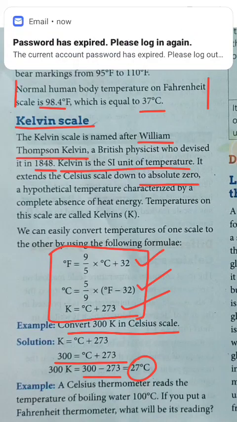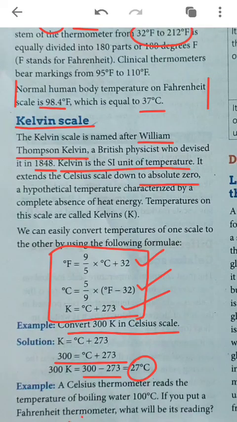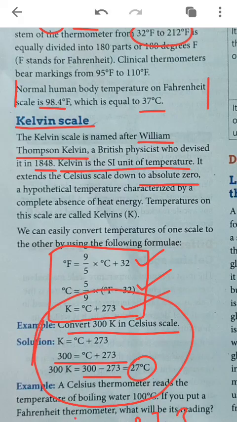See, one more example I will give you from my side to make it more clear. We all know that just now I have told you that 0 degree Celsius is equal to 273 Kelvin. Now, as this degree Celsius increases, by that much it will increase in Kelvin also. If we are increasing 10 degree Celsius, then simply add 10 here also, it will become 283. It will become 283 Kelvin. It means 10 degree Celsius is equal to 283 Kelvin. Similarly, here we subtracted by as many degrees as it increased.